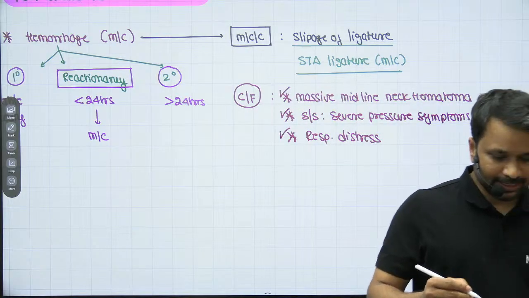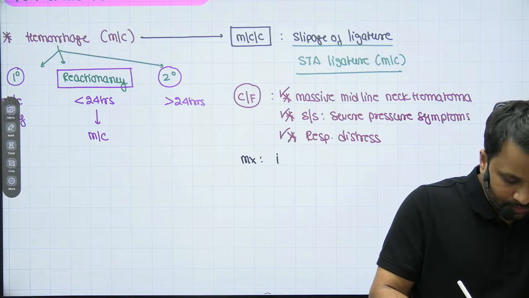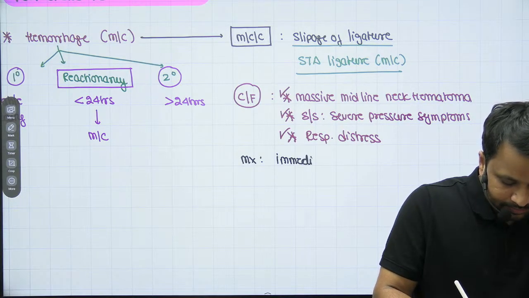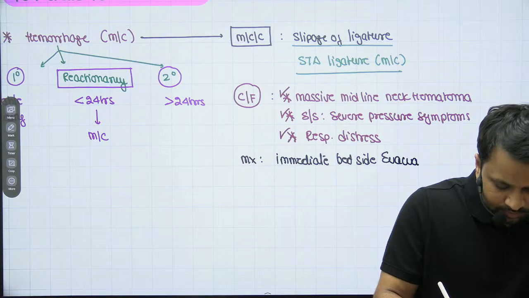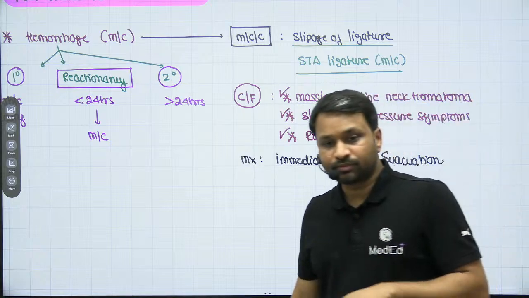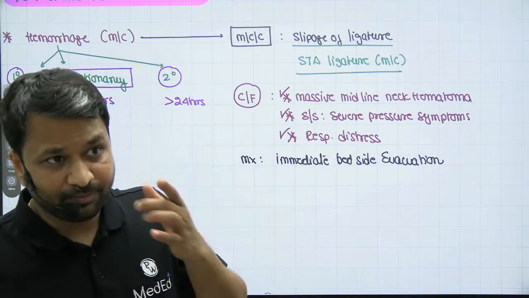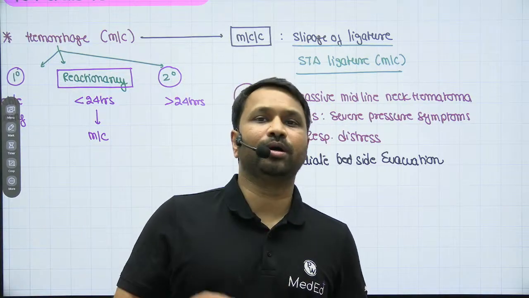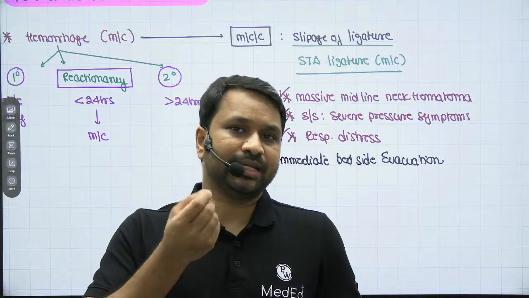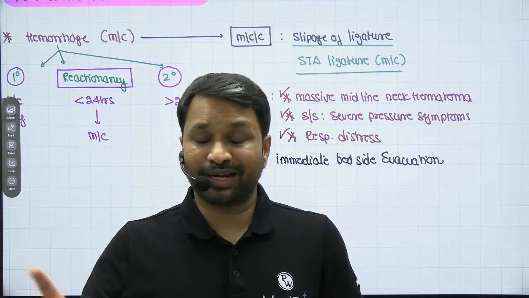Right. The answer here, as most of you are giving me the right option, is immediate bedside evacuation. Now, if you try to take the patient back to the OT, it takes a lot of time. Here the patient is not going to die without bleeding, the patient will die because of distress. So evacuate the hematoma, put a gentle wick inside, that is, stuff it inside with a gauze, put the gauze out, let it drain a bit, shift the patient back to OT and re-explore.